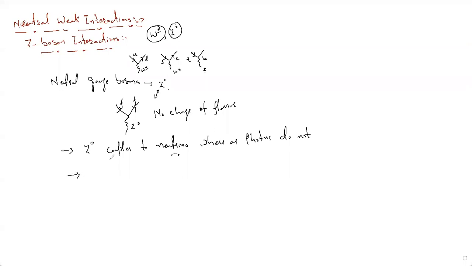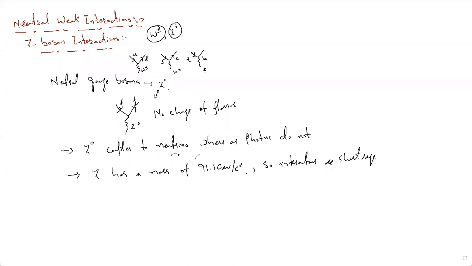The other is that the Z has a mass, as I told you last time, of around 92 GeV. The approximate value is 91.1 GeV per c square. So this is the reason that these weak interactions are short range. The interactions are short range because of the mass of the mediating particle.